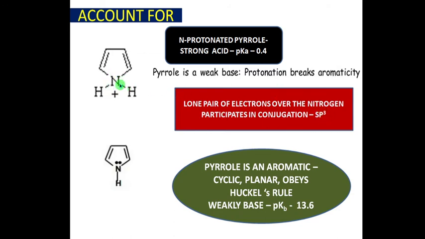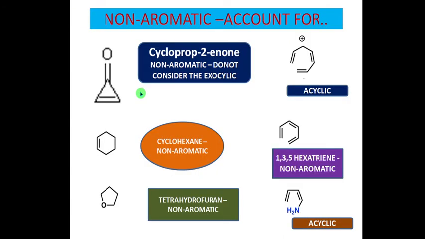Like sp3 hybridized carbon, here sp3 hybridized nitrogen is coming. Based on the sp3 hybridized portion, wherever it comes in, the compound becomes non-aromatic in nature. So pyrrole is aromatic and the protonated pyrrole is non-aromatic.